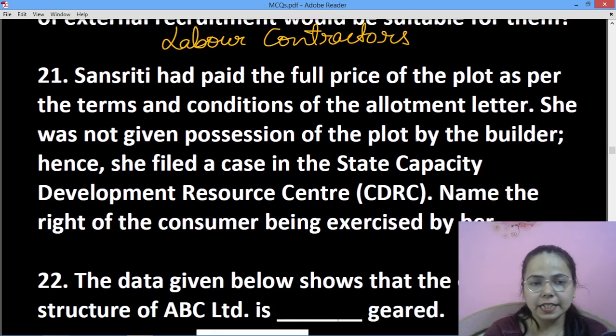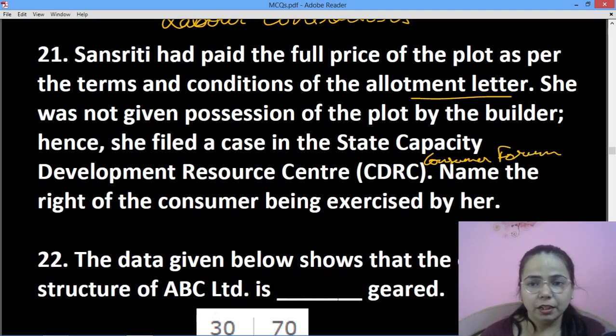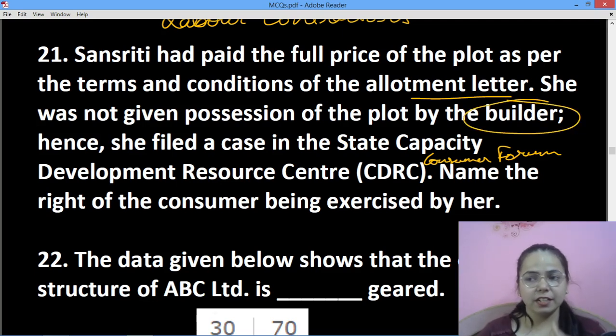Okay, then next is, Sanskriti has paid the full price of the plot as per the terms and conditions of the allotment letter. She was not given the possession of the plot by the builder. Hence she filed a case in the State Capacity Development Resource Center. मतलब you can say a kind of consumer forum में उसने अप्लाई किया. ठीक. अप्लाई किया किसके अगेंस्ट अप्लाई किया? बिल्डर के अगेंस्ट. सीधे जाकर के सेलर से नहीं, मतलब सेलर से वो रिसॉर्ट नहीं हुआ, तो she went to